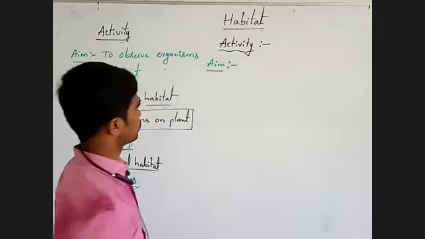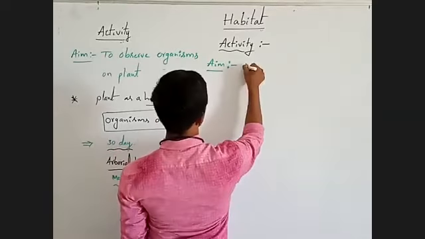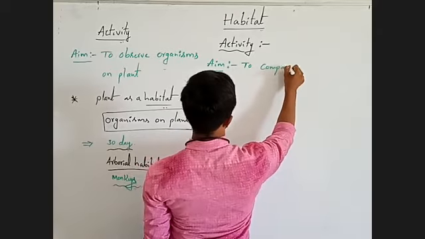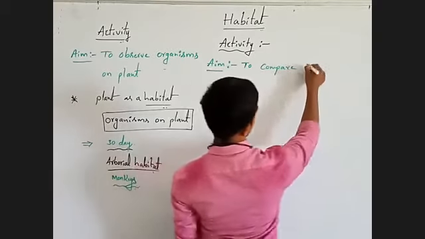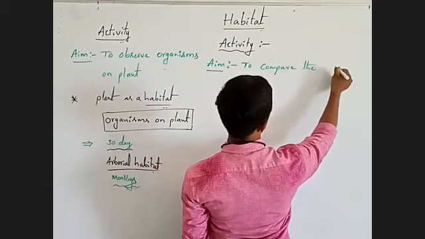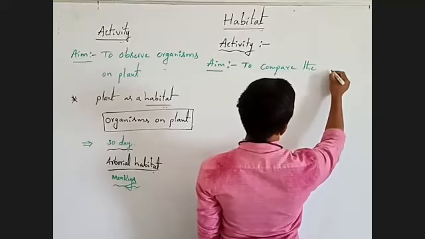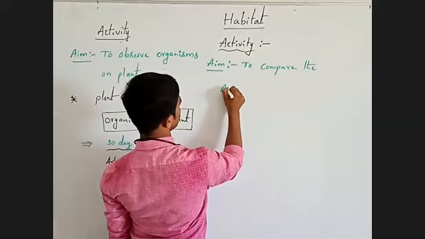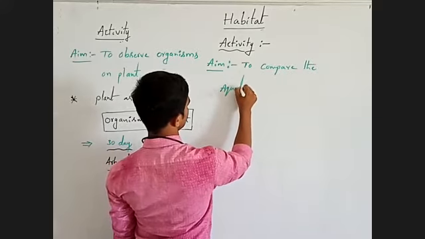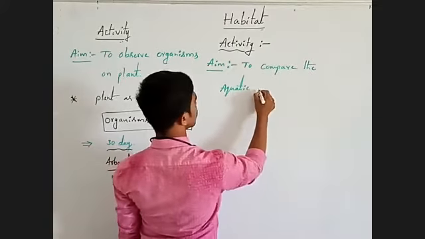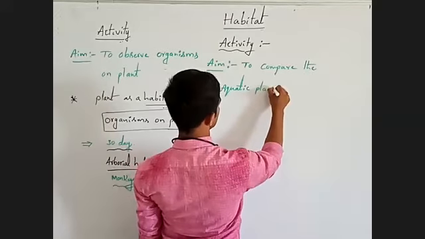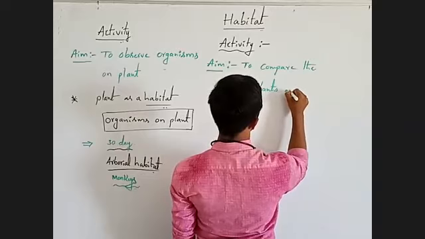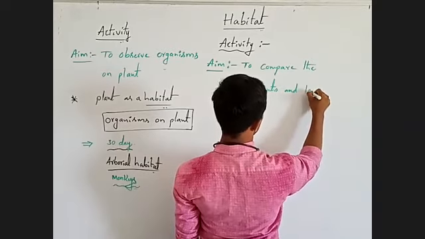The aim is to compare aquatic plants and land plants.